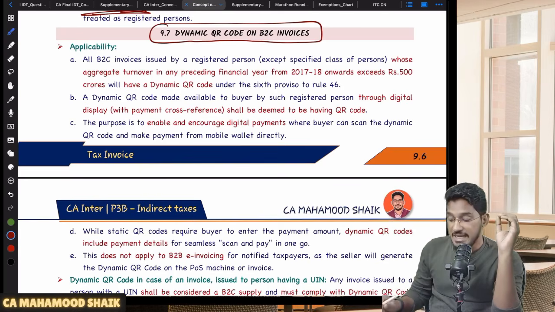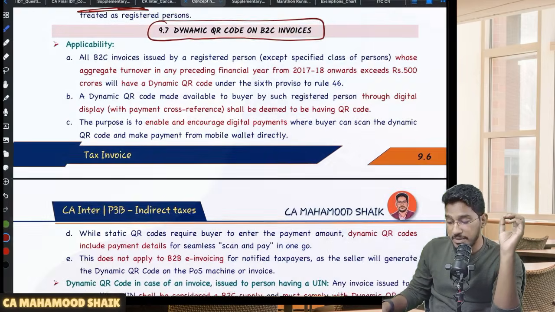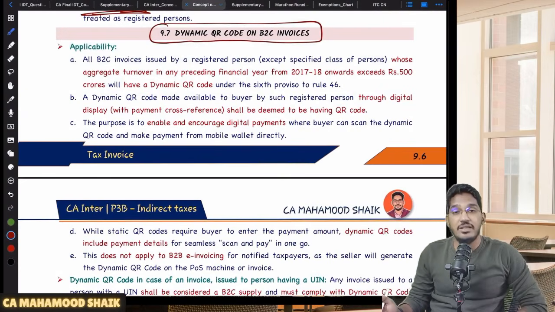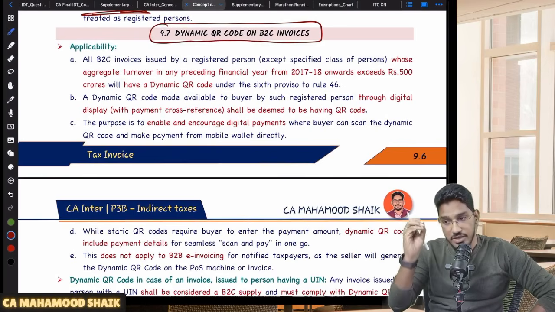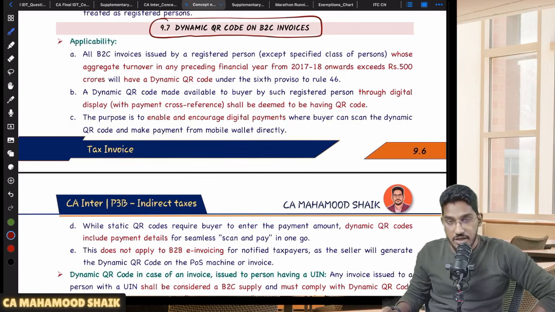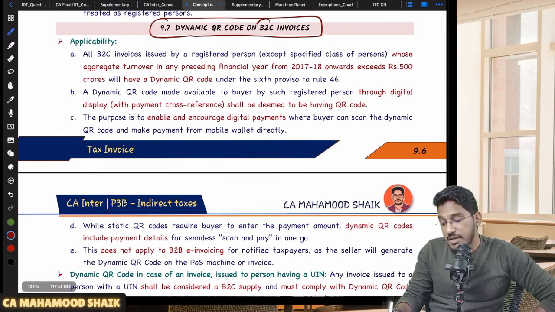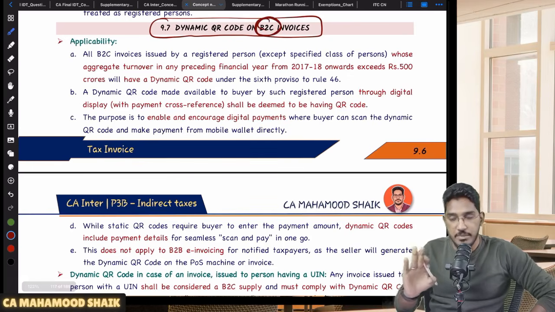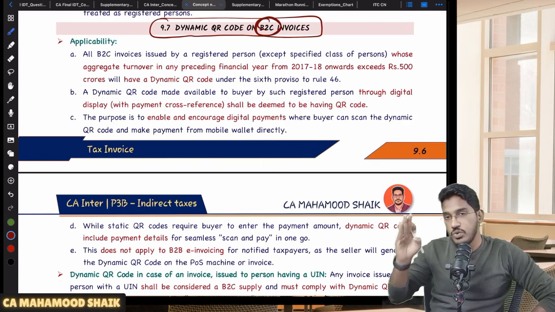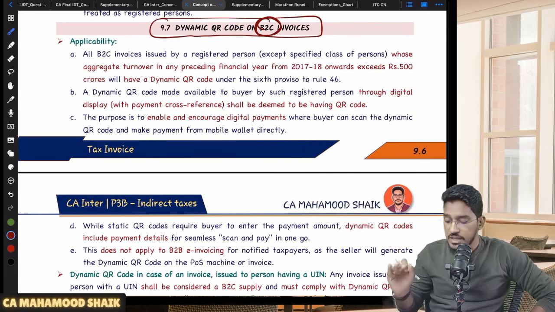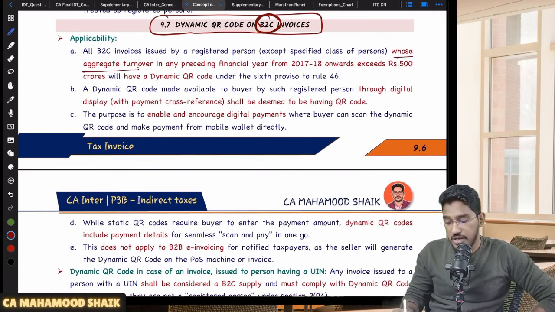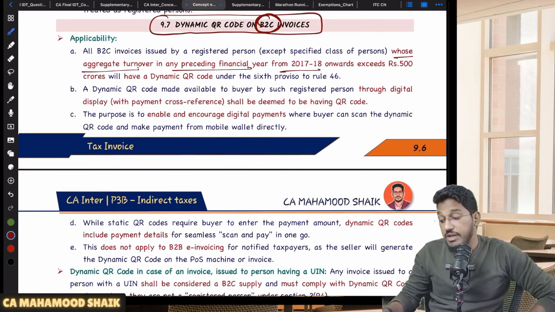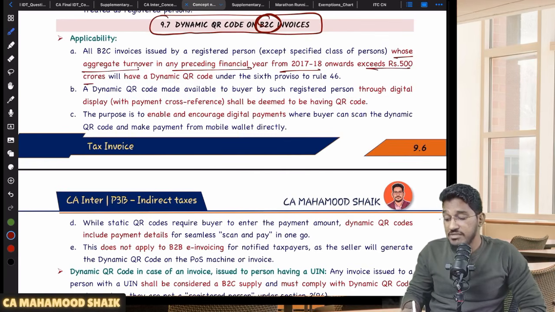So the GST Act has made it mandatory for a few suppliers to compulsorily generate that dynamic QR code. Sir, who are they? Also, they are required to generate the dynamic QR code only for B2C supplies, not for B2B supplies. Sir, which suppliers are required to generate the dynamic QR code? Those suppliers whose aggregate turnover in any preceding financial year from 2017-18 onwards exceeds 500 crores.